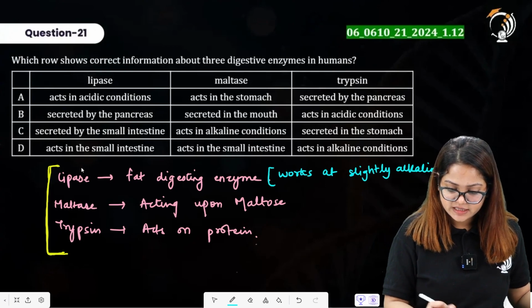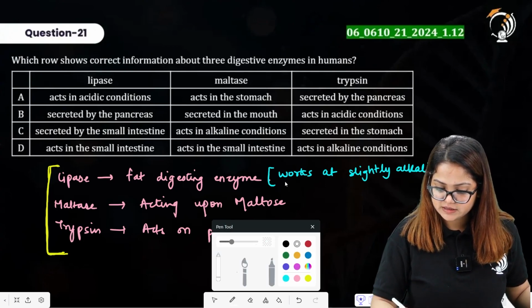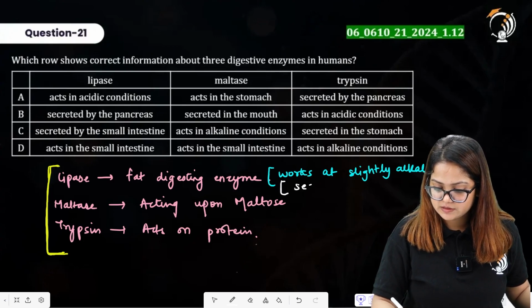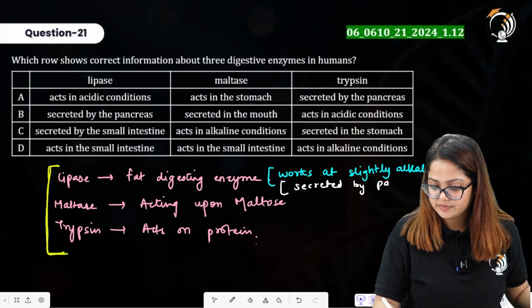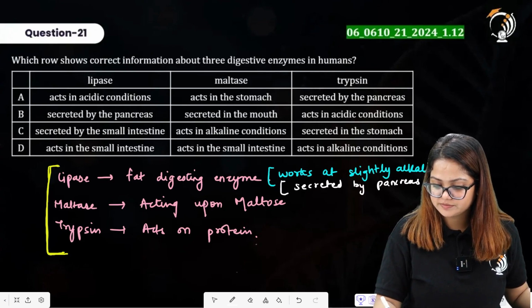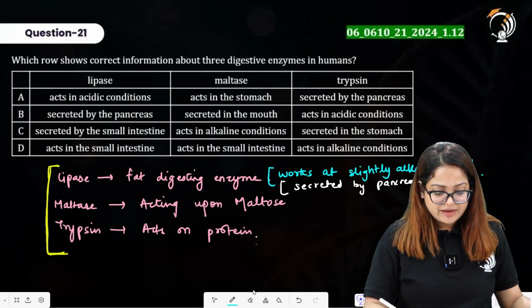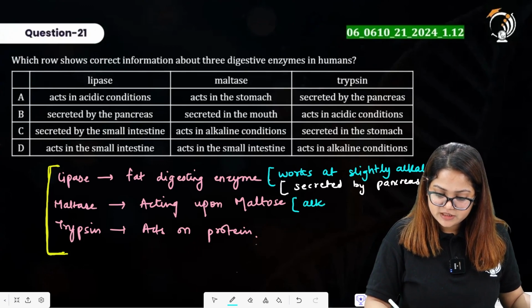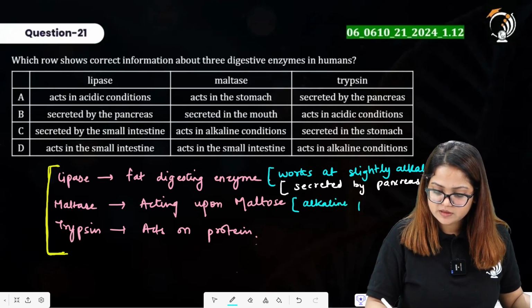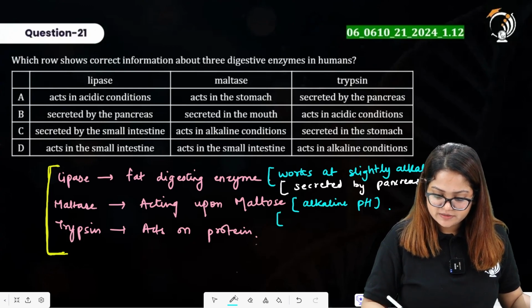This lipase is secreted by pancreas. Talking about the maltase enzyme, it works at alkaline pH and it is secreted by small intestine.